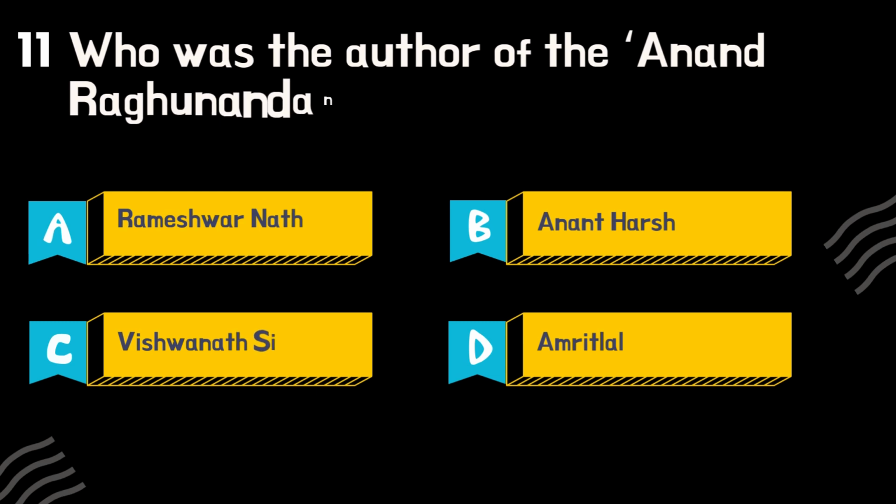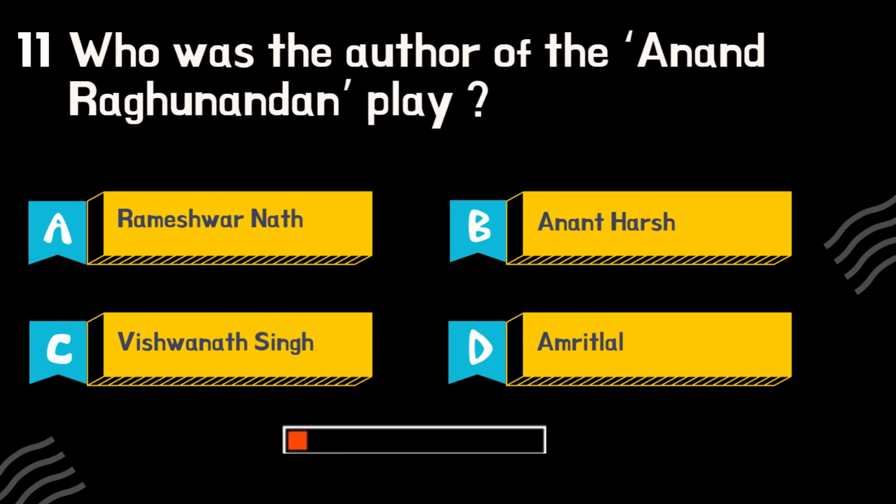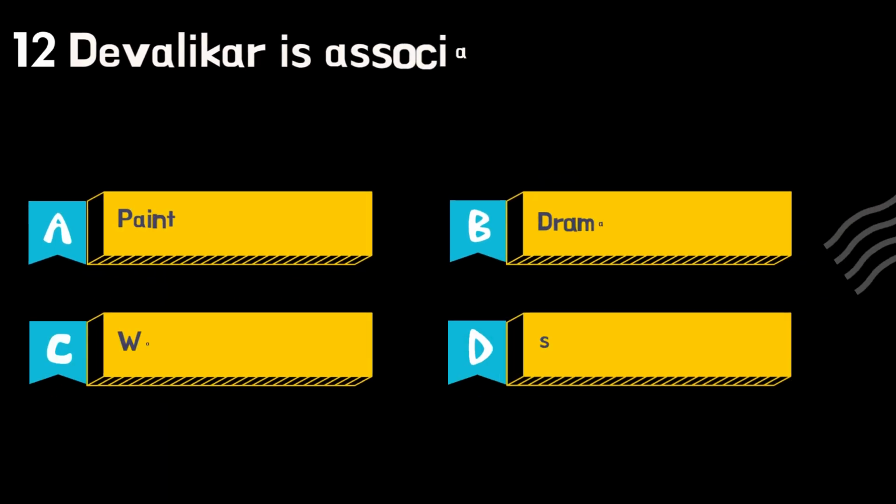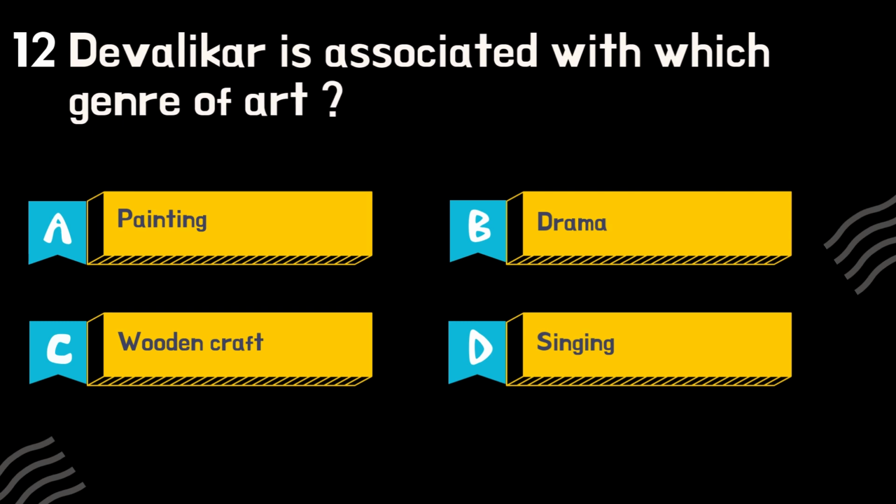Who was the author of the Anand Raghunandan play? The author of the play, Anand Raghunandan, is Vishwanath Singh. He was the Maharaja, king, of Rewa, a princely state in India, and is credited with writing the first play in the Hindi language. Anand Raghunandan is a historical drama that draws inspiration from the life of Mughal Emperor Akbar. Devalikar is associated with which genre of art?